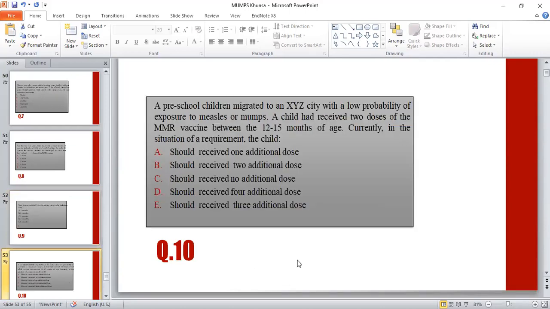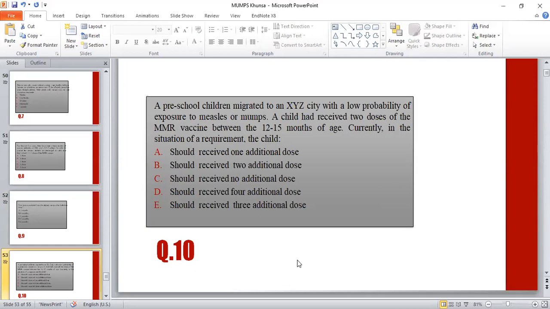MCQ 10. A preschool child migrated to an XYZ city with a low probability of exposure to mumps or measles there. The child had already received 2 doses of MMR vaccination between the ages of 12 to 15 months. Currently, in this situation, the child